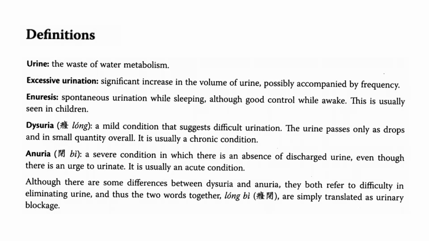Dysuria means a mild condition that suggests difficult urination. The urine passes only as drops and in small quantity overall. It is usually a chronic condition. Anuria is a severe condition in which there is an absence of discharged urine, even though there is an urge to urinate. It is usually an acute condition. Although there are some differences between dysuria and anuria, they both refer to difficulty in eliminating urine, and thus the two words together, long bi, are simply translated as urinary blockage.